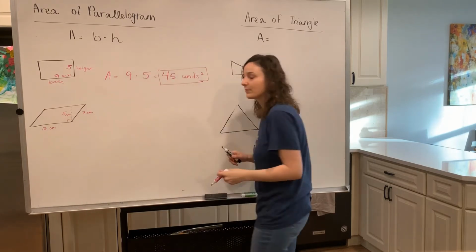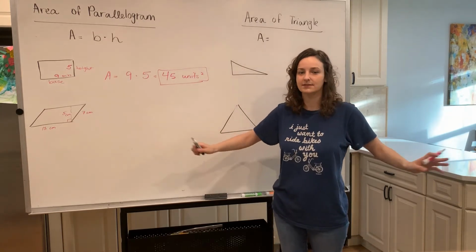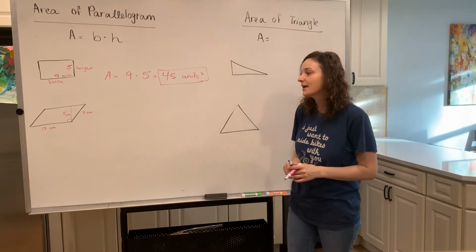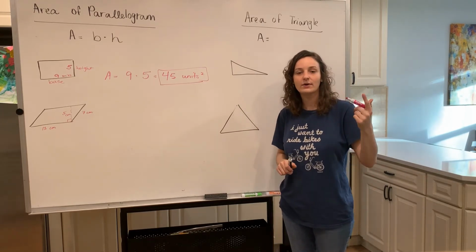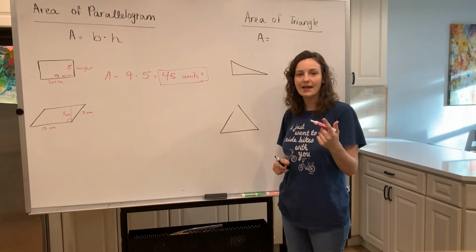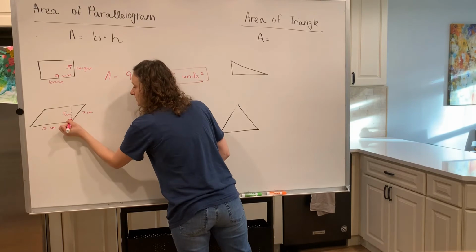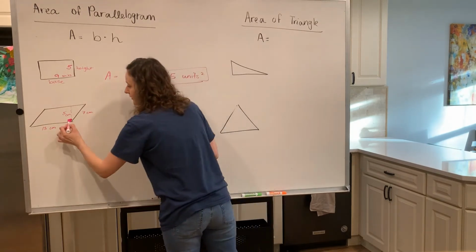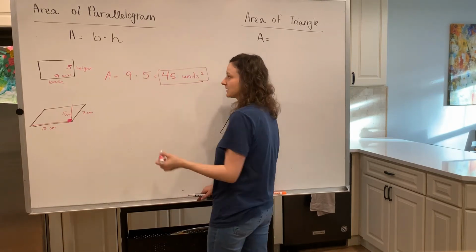I'm going to give you a hint that I want you to remember for this entire lesson, this entire unit that we're doing on area, perimeter, and volume: the base and height are always connected to right angles. So always look for the right angle. Right angles are indicated with a little square at the bottom. So here's the square. Which two sides are connected to that right angle? 13 centimeters and 5 centimeters. So that is going to be your base and your height.